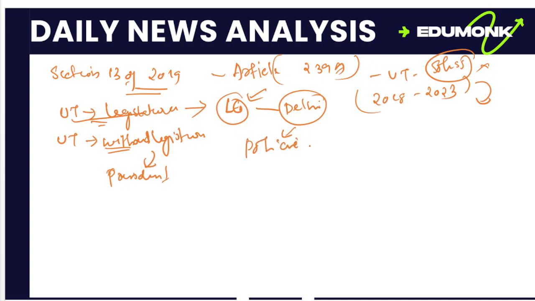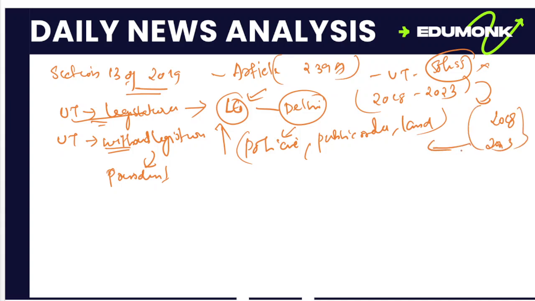That's police, public order, and land. These were vested in the lieutenant governor with direct control of the central government. It's not part of the state government or union territory government. But the 2018 and 2023 Supreme Court orders give some powers to these union territory legislatures for controlling policing and public order in that particular union territory.